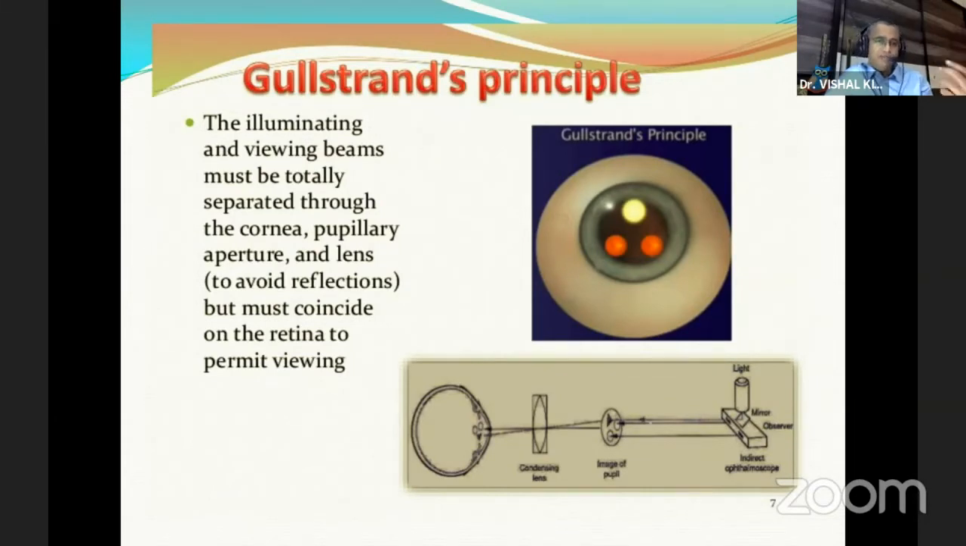While the viewing beam, which is reflected back from the retina, passes through the lens, pupillary aperture, and the cornea, and reaches your eye. So these two beams should be parallel to each other throughout the pathway, except when they meet at the fundus. Because if they meet or collide anywhere in the pathway, it will cause scattering of light and reflection, and you won't be able to view the fundus. The only place where they meet is the fundus, which you view.